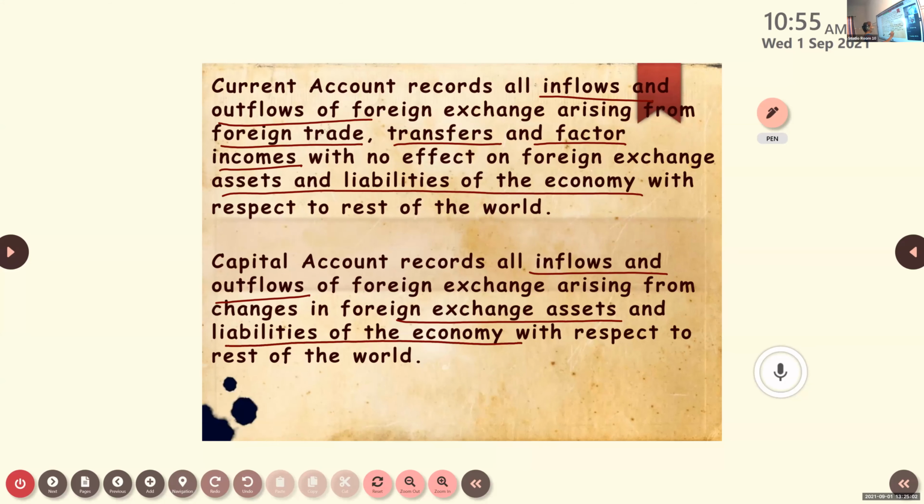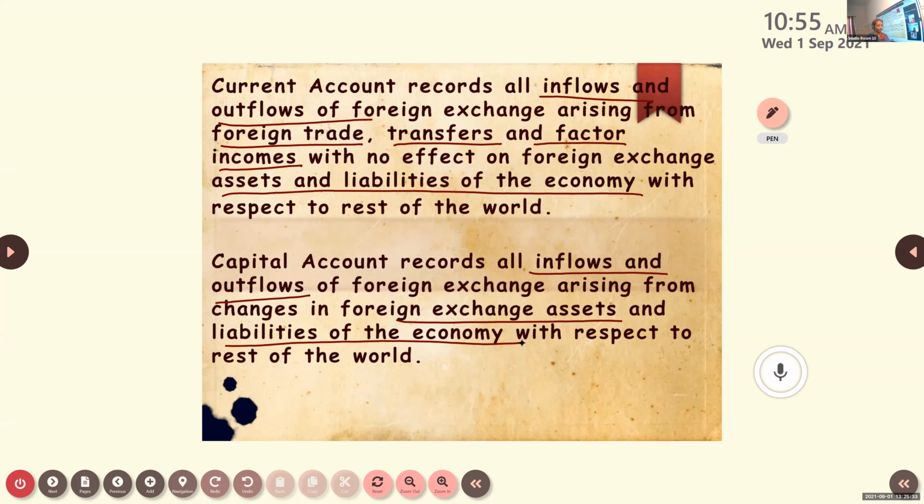Once more, current account will not affect the foreign exchange assets and liabilities. Capital account will affect the foreign exchange assets and the liabilities of the economy with the rest of the world.